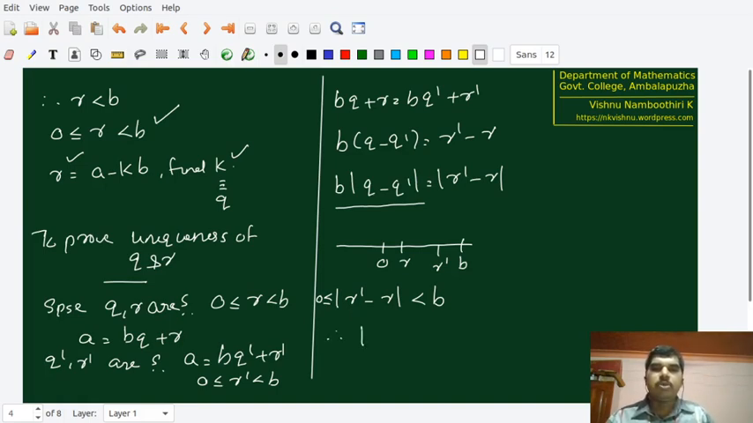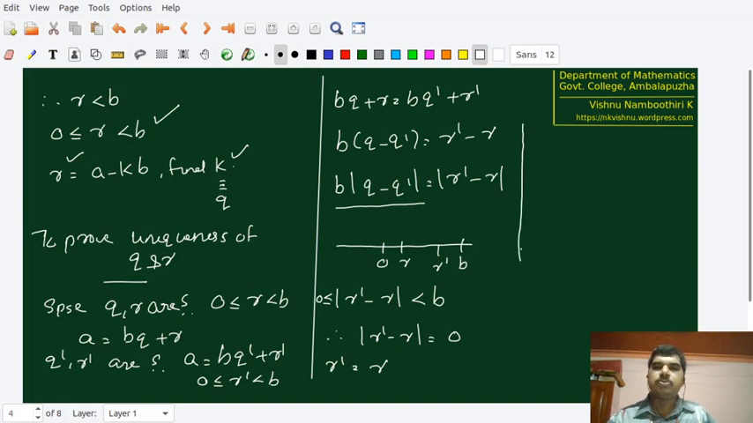Therefore, modulus of R dash minus R has to be 0 because it's a 0 multiple. It's a multiple of B, it is less than B, and it is non-negative. If it has to satisfy all these conditions, then that multiple has to be the 0 multiple. Therefore, it has to be 0, so R dash must be equal to R. R dash equal to R means that R dash minus R equals 0. Therefore, B into Q minus Q dash equals 0.